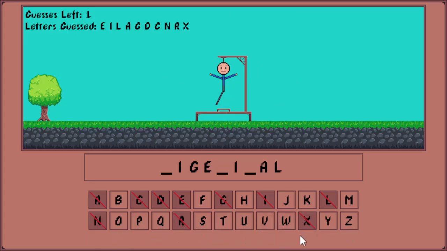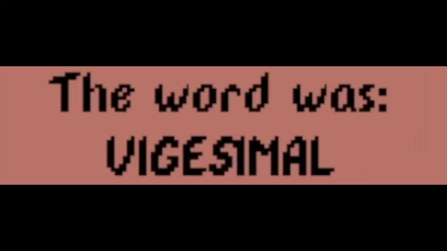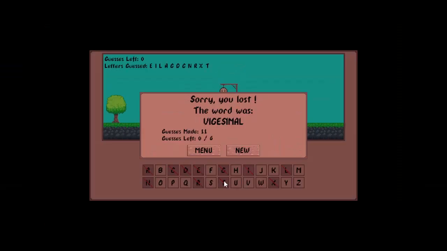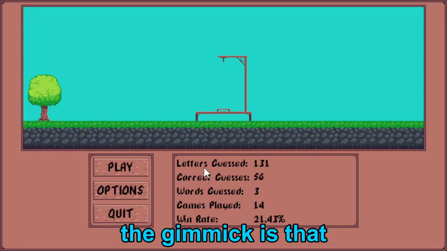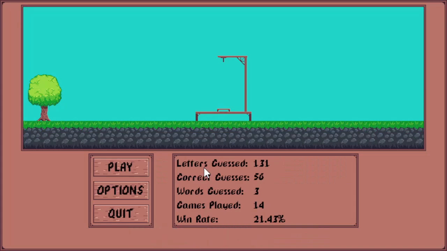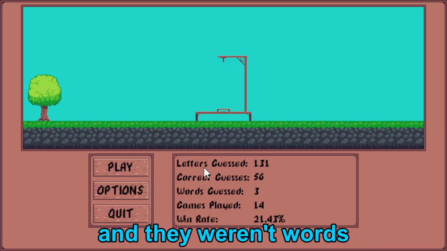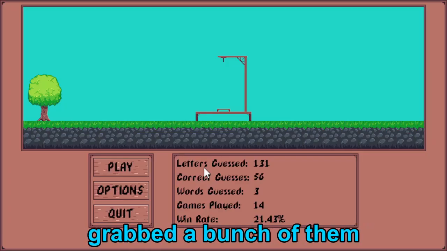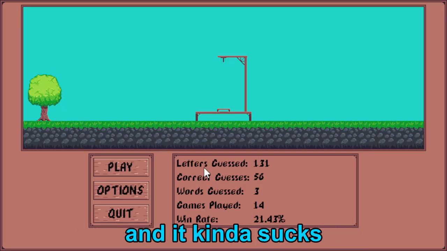Yeah, how did you get these words? Are they like randomly generated or something? Vigesimal. That's just not a word. You're right. The gimmick is that none of these are actually words. I noticed that. I should think I had one that was a word. When I was first making my Hangman game, I noticed that a lot of them were just wrong and they weren't words. So then I came through and grabbed a bunch of them and then, yeah, I made them into this. And it kind of sucks.